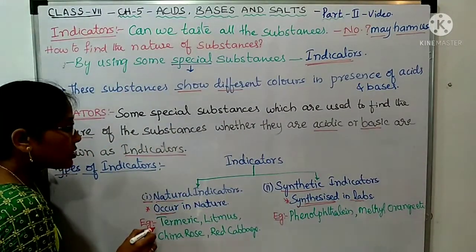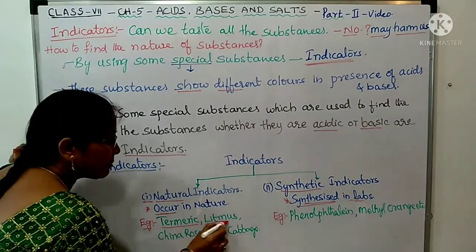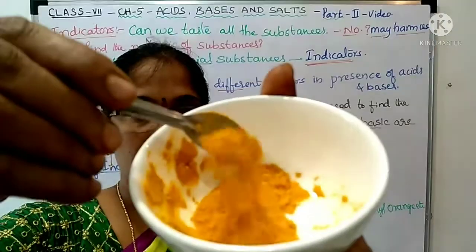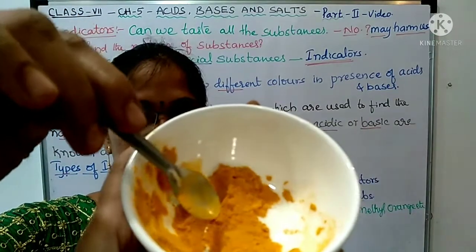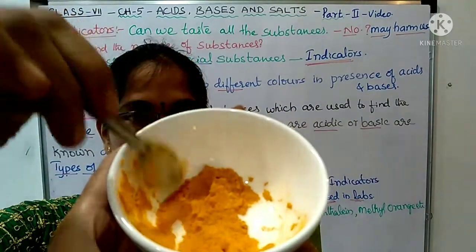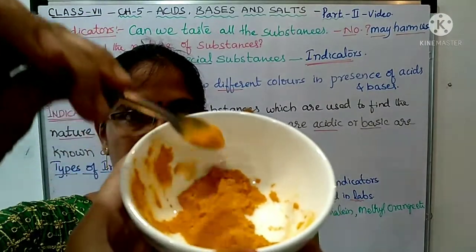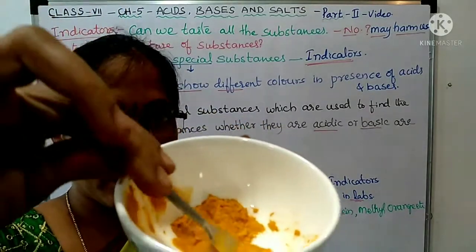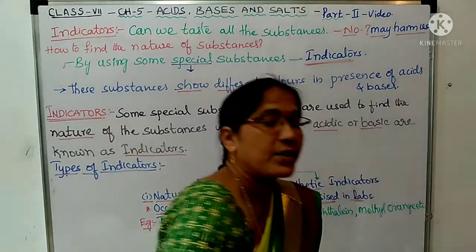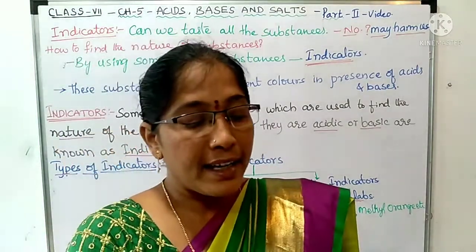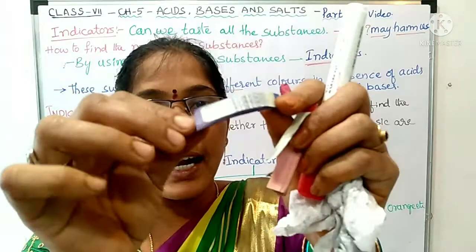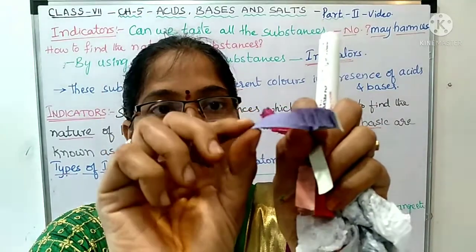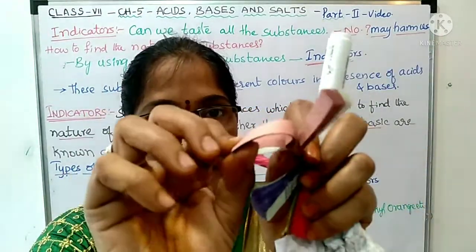Then examples for natural indicators are turmeric, litmus, China rose, red cabbage. Now I want to show you all this. This is the turmeric, which will be available in our kitchens and which is used in the cooking, and it is needed for our health. It is antibiotic. Next widely used natural indicator is litmus. Litmus is available as solution and also as paper strip. See, the paper strips will be of two colors. This is blue litmus and this is red litmus.